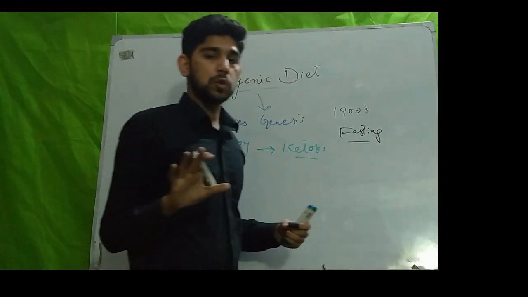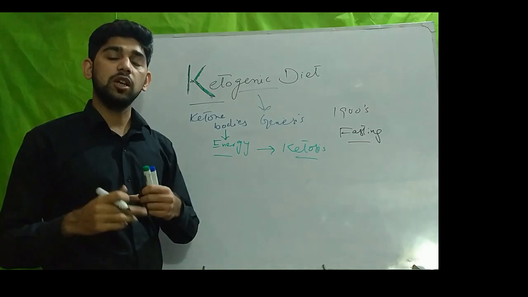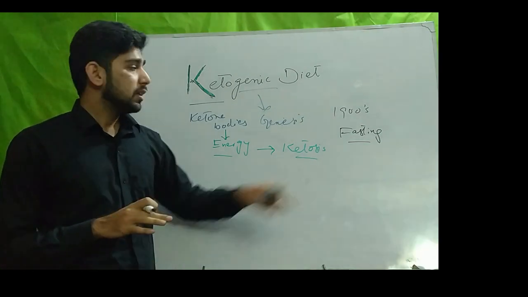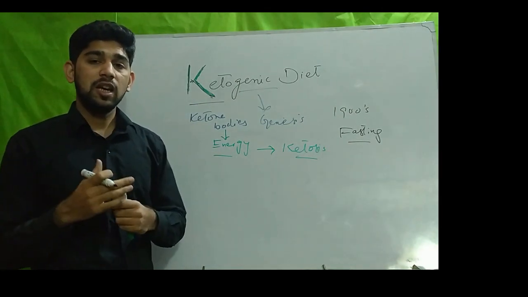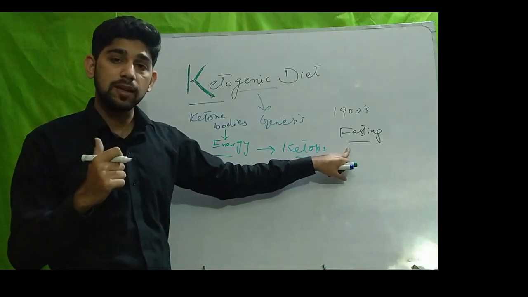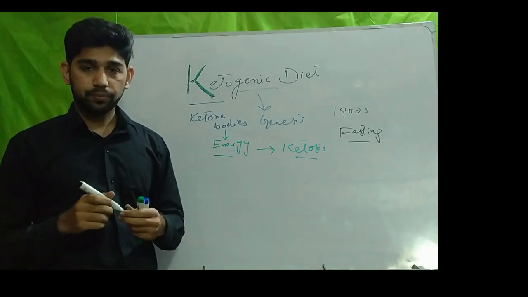But there was a big issue: fasting cannot be sustained for a long time. So the scientists, the nutrition researchers, tried to find a way to mimic the starvation ketosis while allowing a person to eat food.